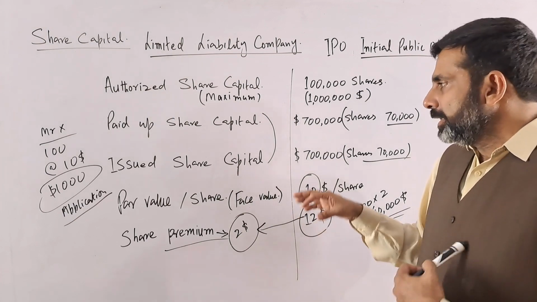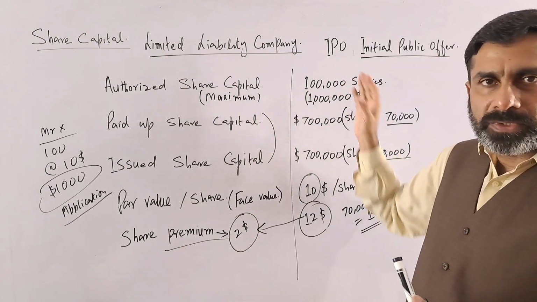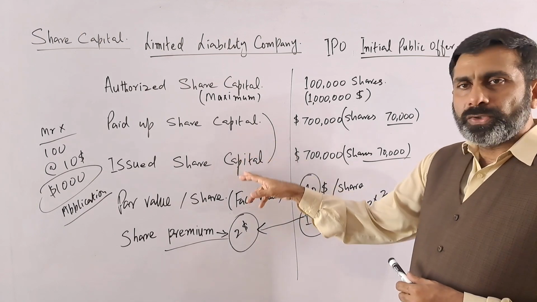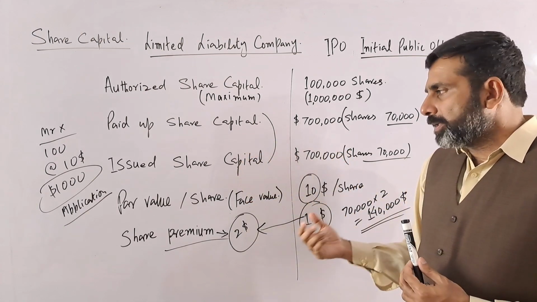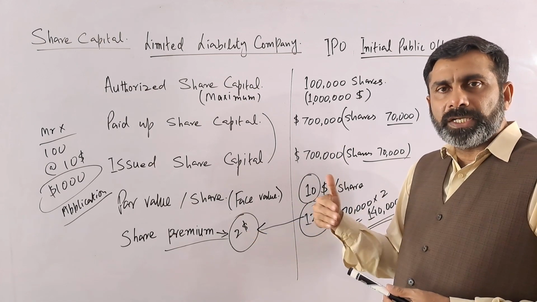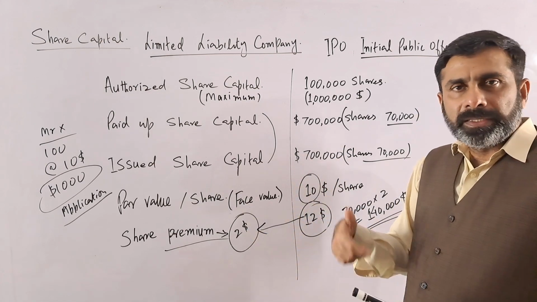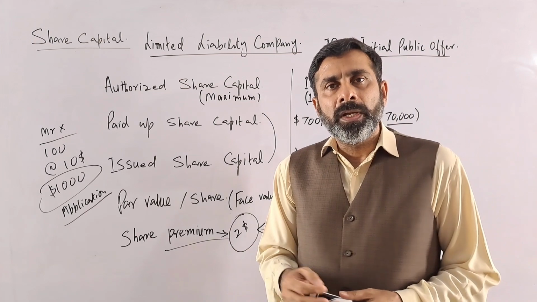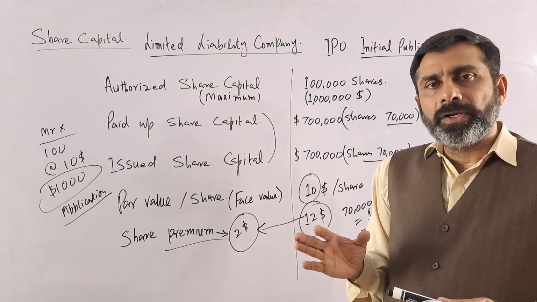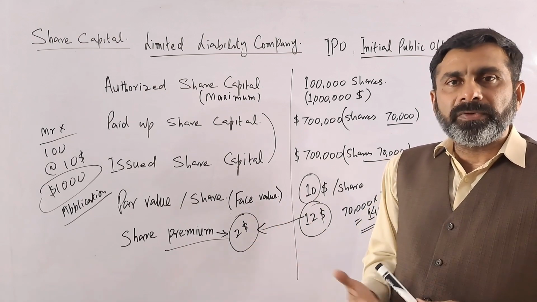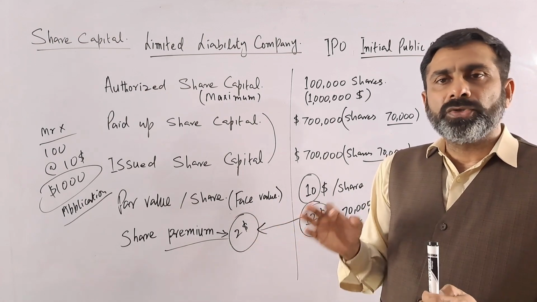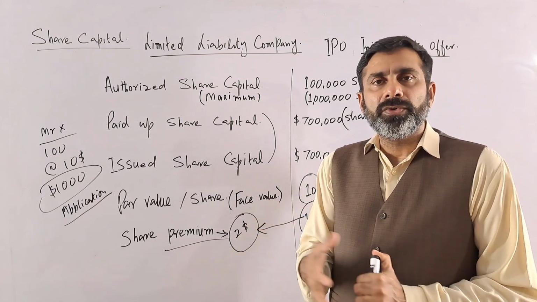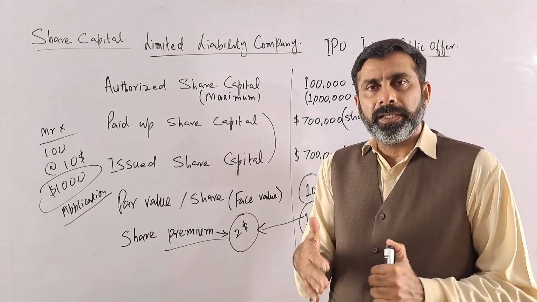In that case, this is what? The authorized share capital of 100,000 shares with a value of $1 million. The paid up and issued capital is 700,000, but the company may be issuing the shares above the par value, so the extra may be the share premium. And in some of the countries, a discount is also allowed. It means the person will pay like $7 or $8 or $9, but the certificate the person will receive will be for $10. So the discount is also possible. But in some countries, issuing shares at a discount is not possible. So we will discuss these things later on in the next lectures.